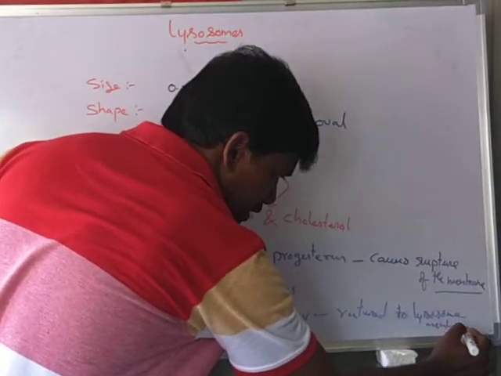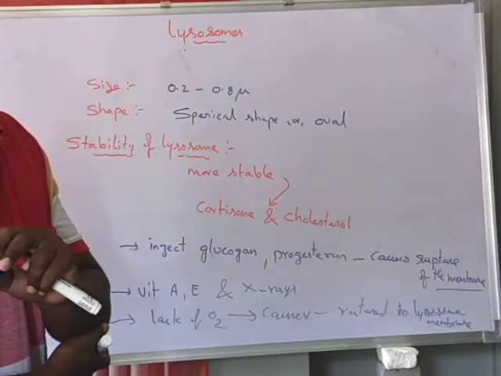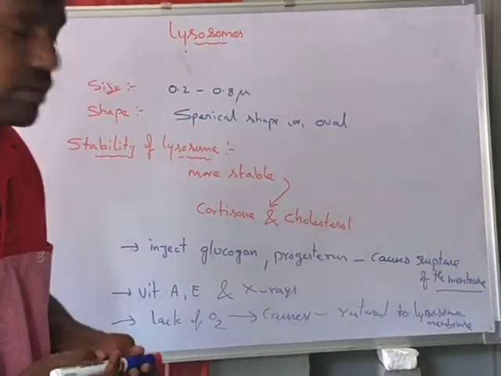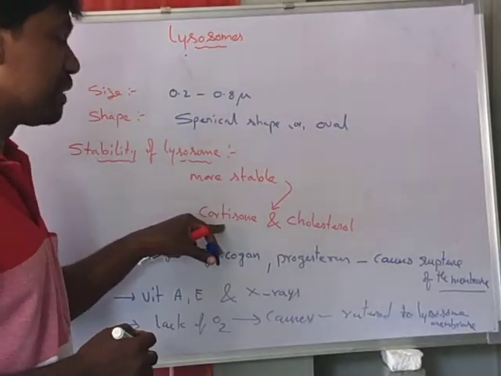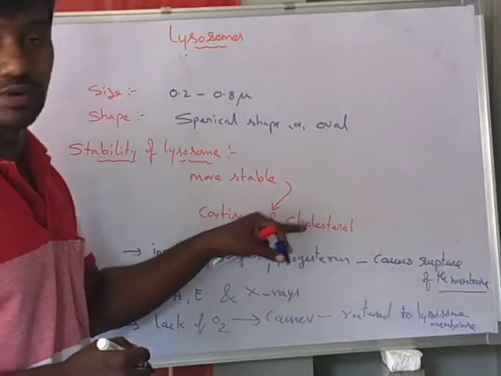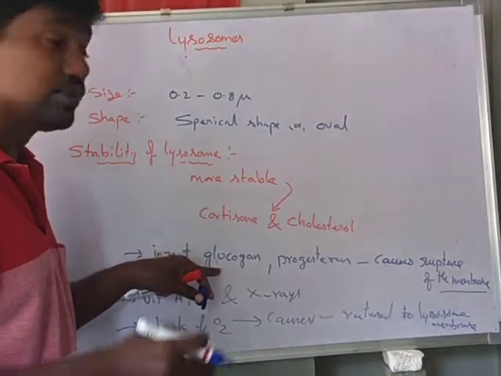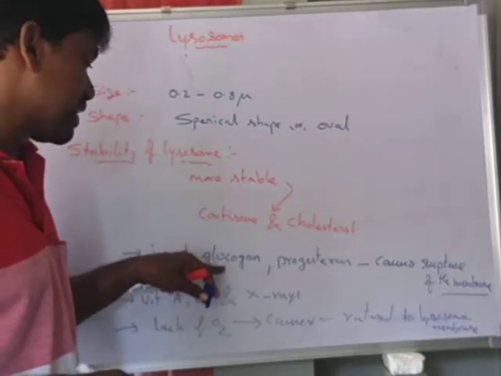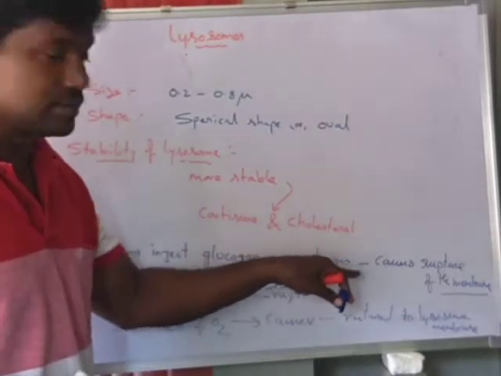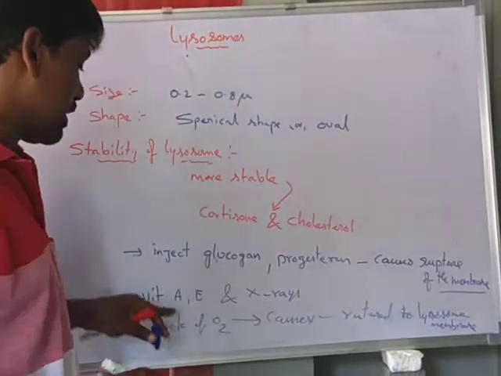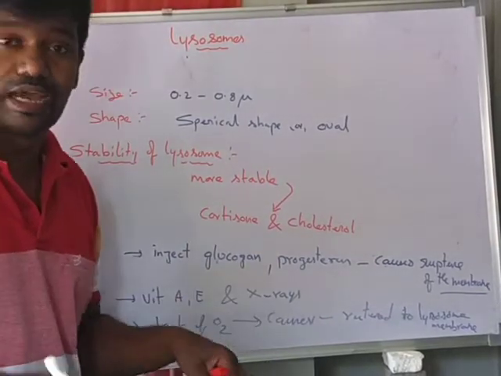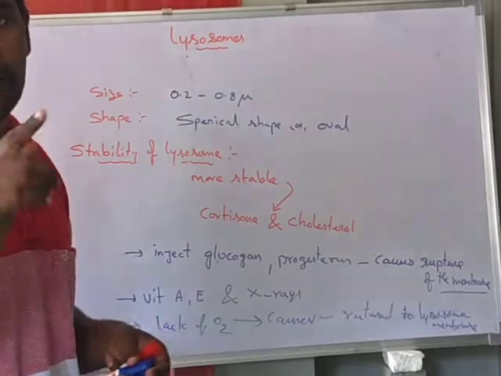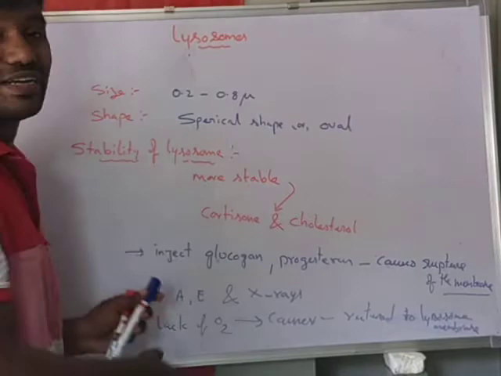So generally the membrane is stable because it contains cortisol and cholesterol, but glucagon, progesterone, vitamins A and E, X-rays, and lack of oxygen dissolve the membrane of the lysosome. This is about the stability of the lysosome.